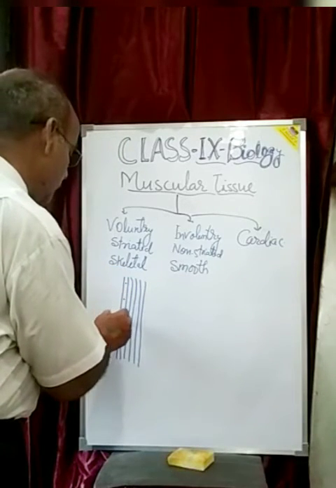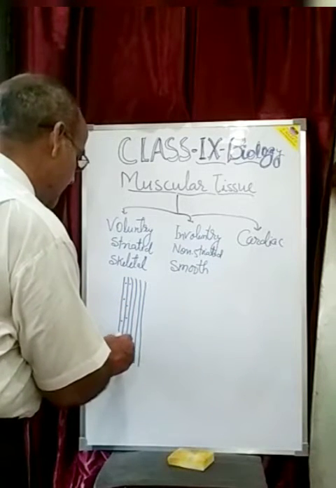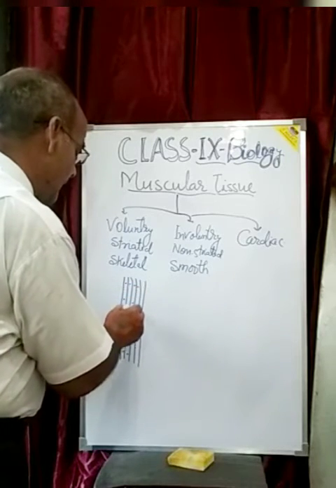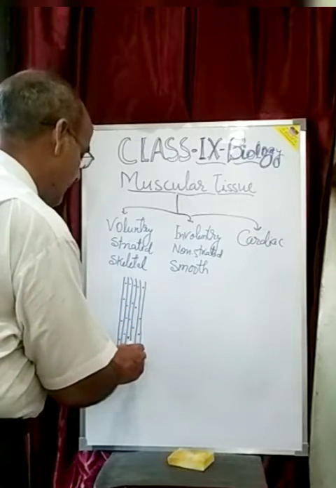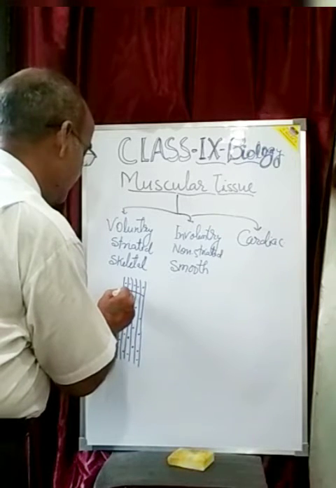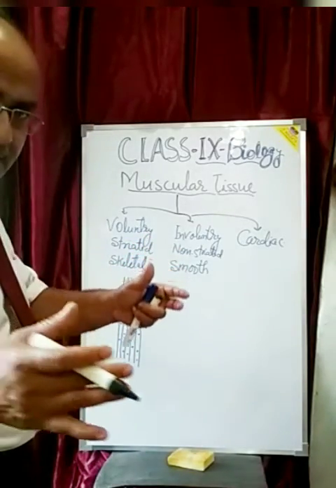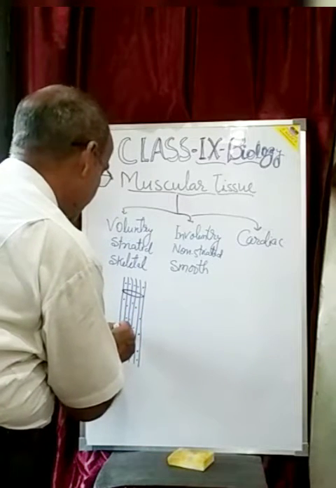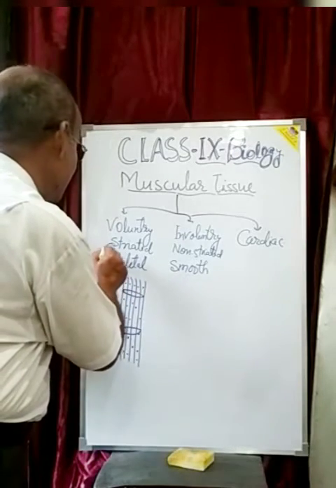These are a group of multinucleated cells, and there are striations or bands at certain intervals like this. This band is responsible for binding the same type of cells together. These are the striations.